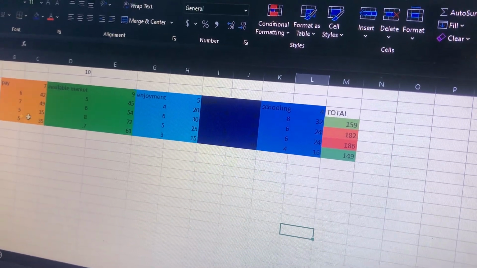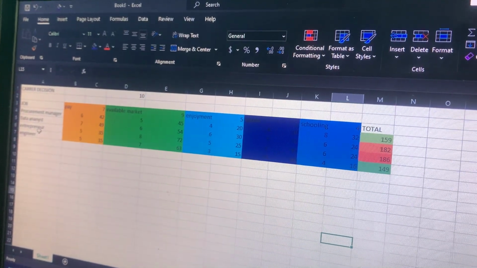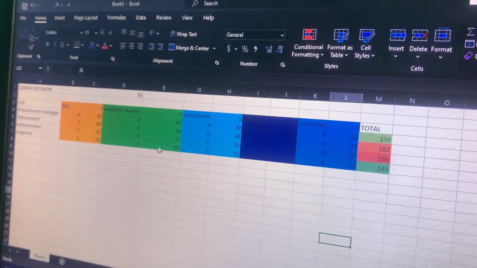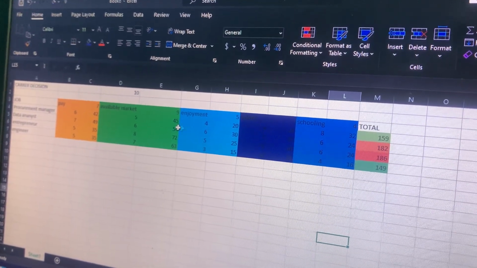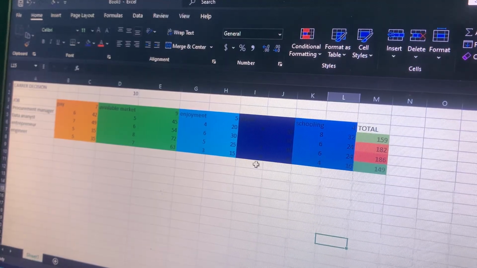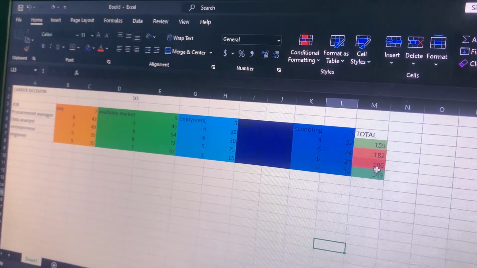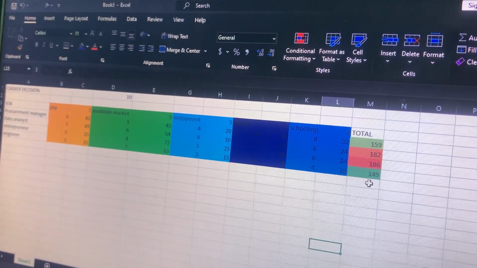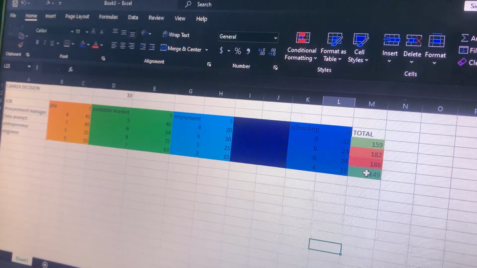So Excel has made a decision for me that I have to pursue an entrepreneur. If I'm not able to pursue an entrepreneur, then I have to choose a data analyst. And the procurement manager and the engineer, they score the lowest figures. So these two, I'm not going to consider them.